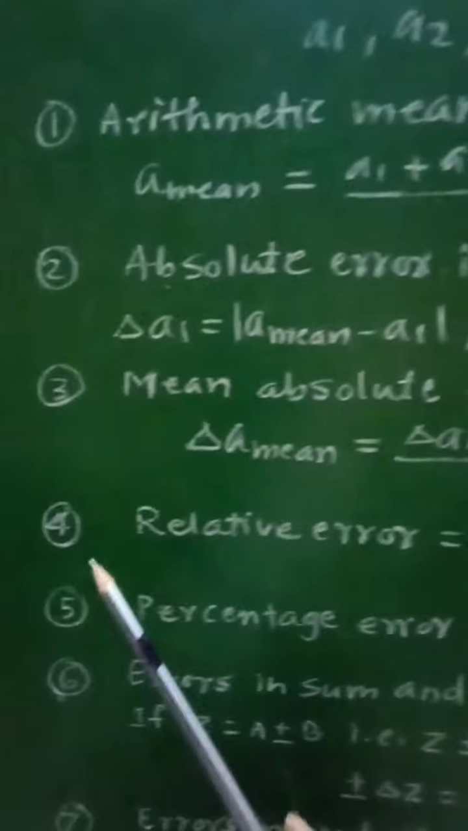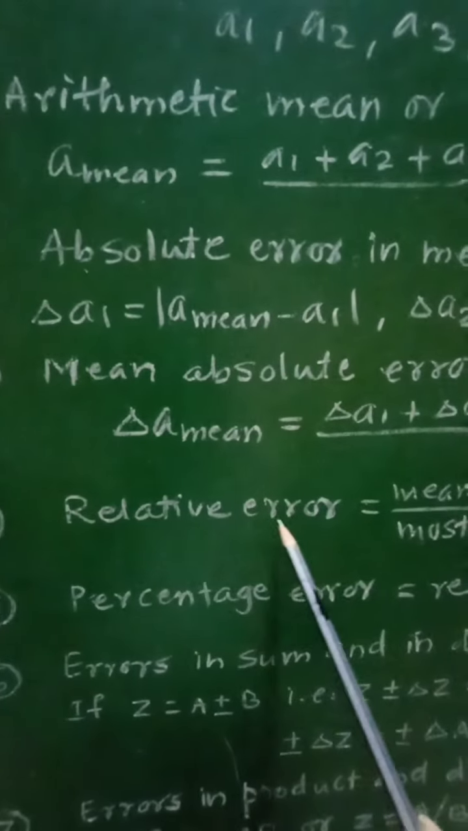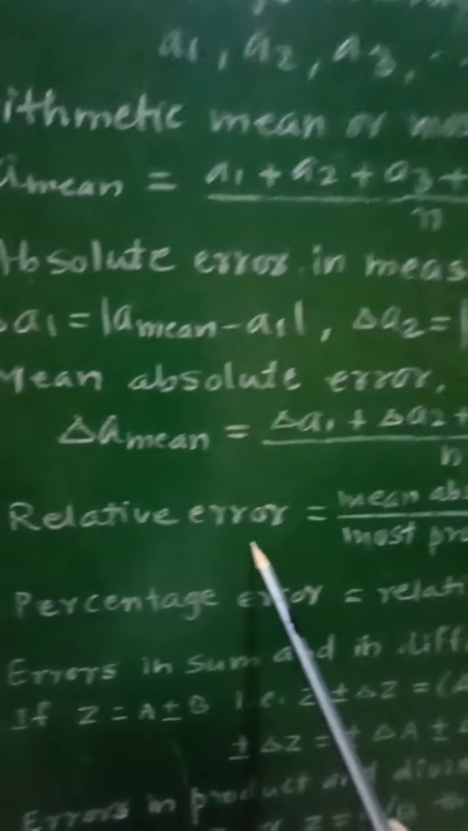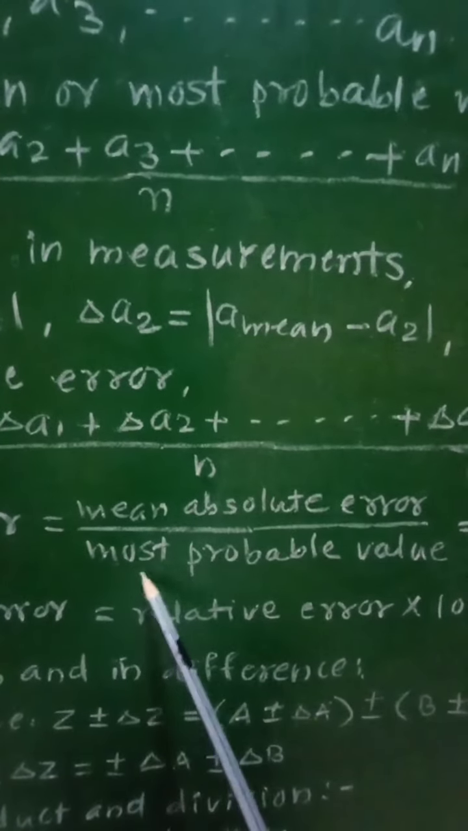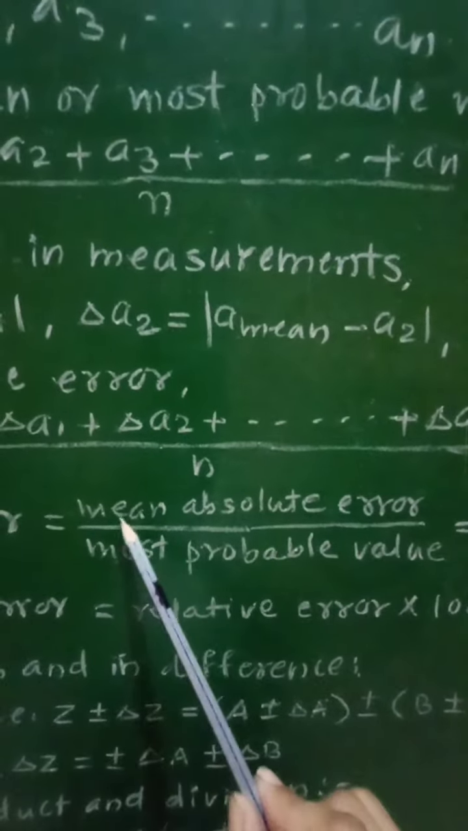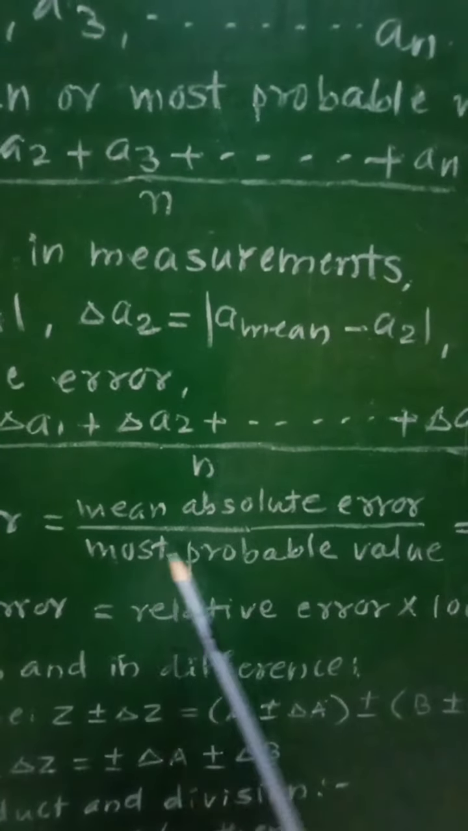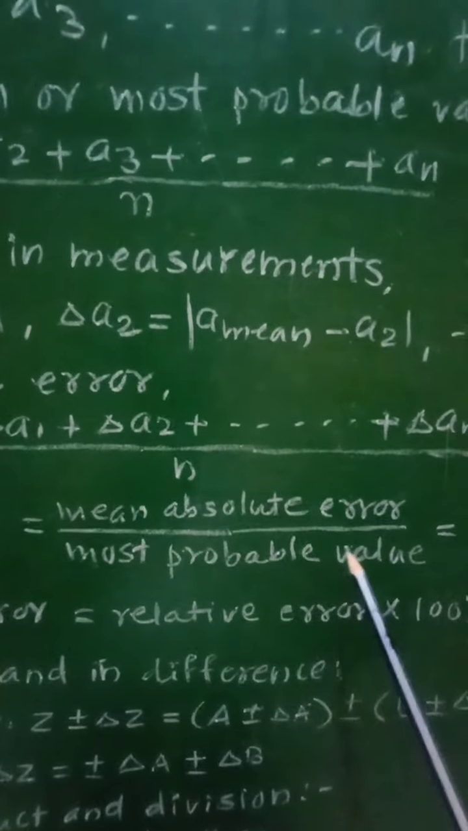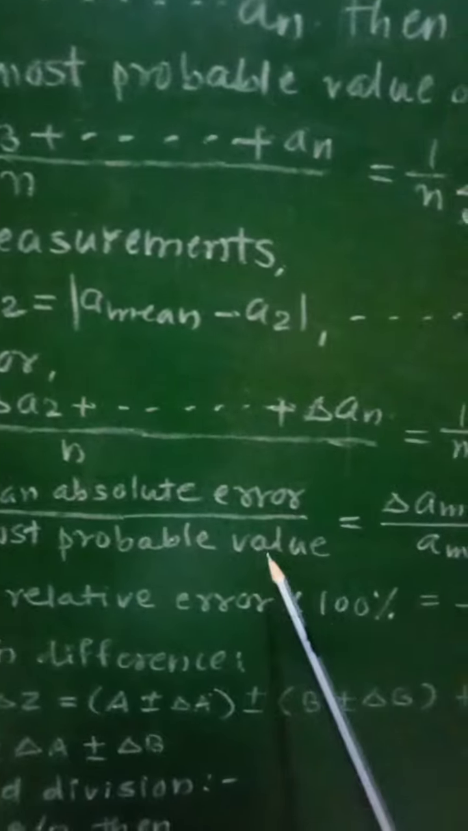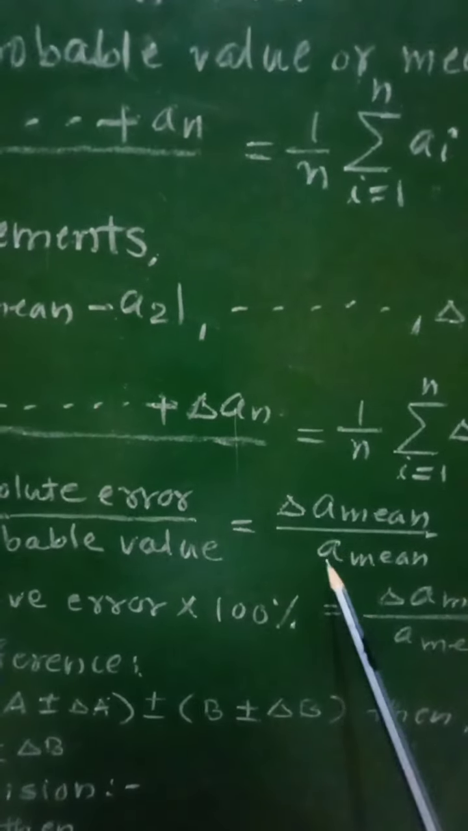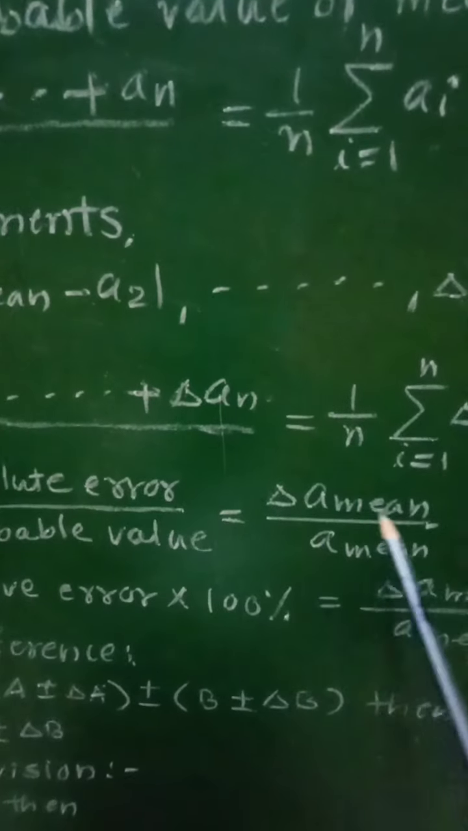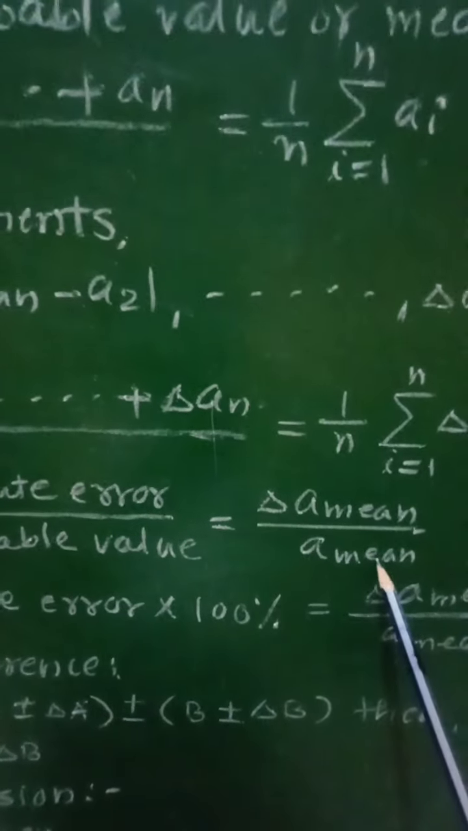Then from this we can find fourth, that is relative error. So relative error will be equal to mean absolute error divided by most probable value. Mean absolute error divided by most probable value gives relative error, which will be written as delta a mean upon a mean.